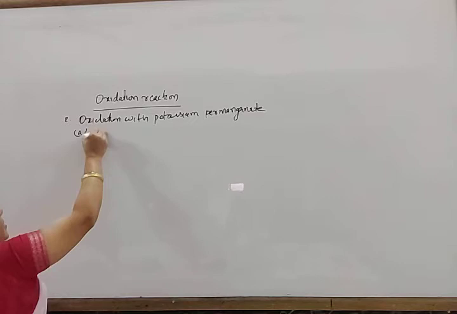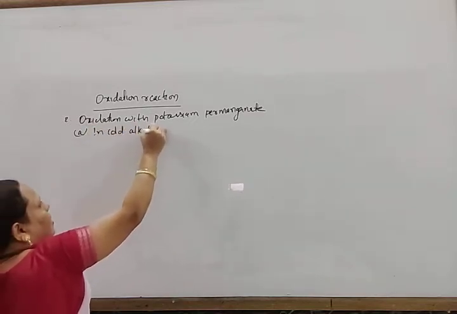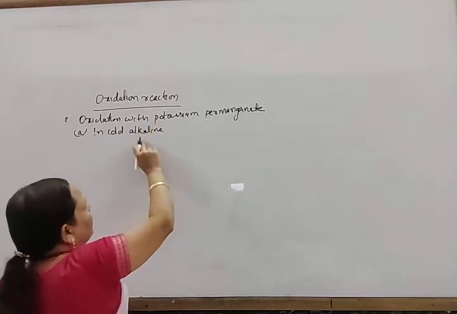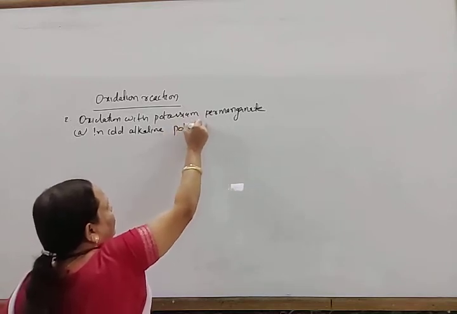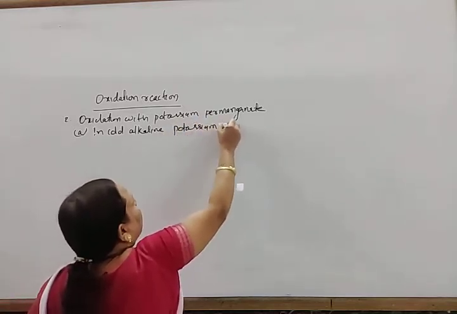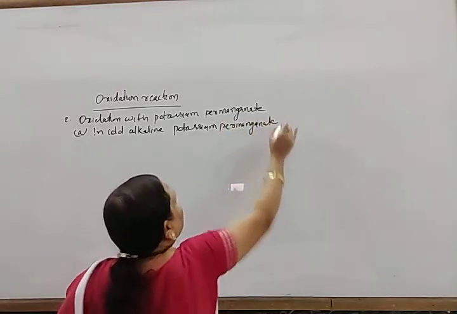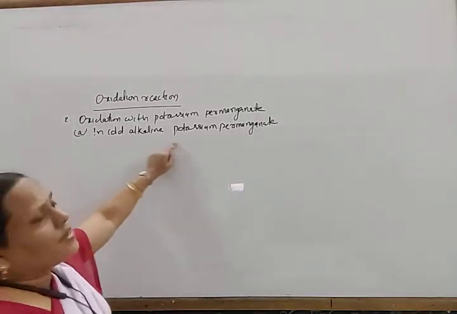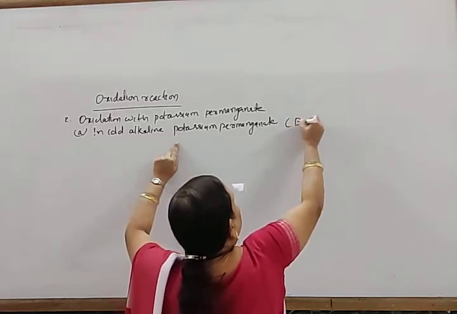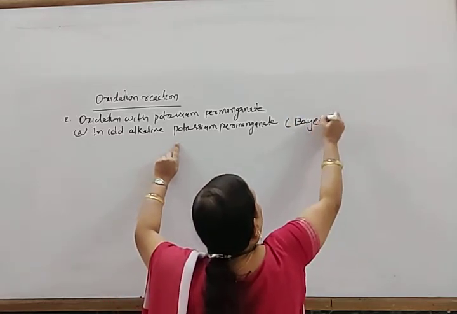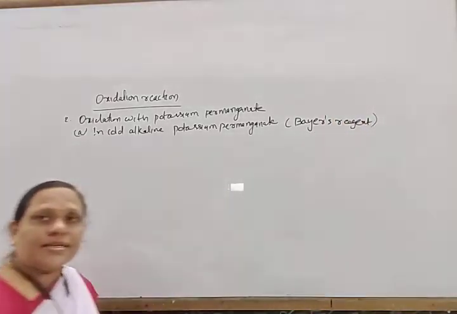That is, cold alkaline potassium permanganate. This alkaline potassium permanganate is called Baeyer's reagent.